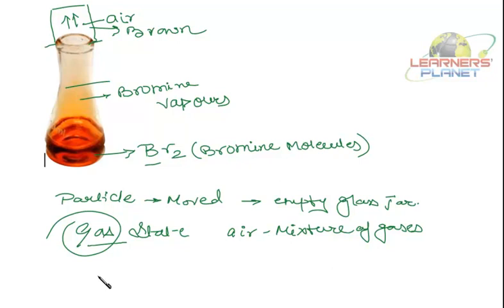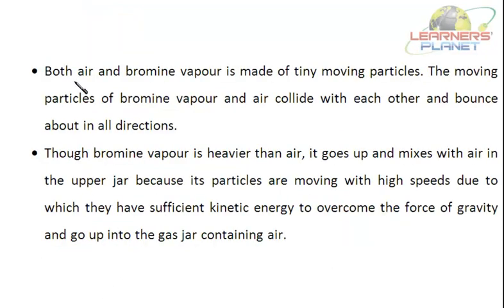Now this also shows that matter is made up of small particles, and these particles have space in between them, right? And these particles are in constant motion. Both air and bromine vapor are made up of tiny moving particles. The moving particles of bromine vapor and air collide with each other and bounce about in all directions. See, air is a mixture of gases.